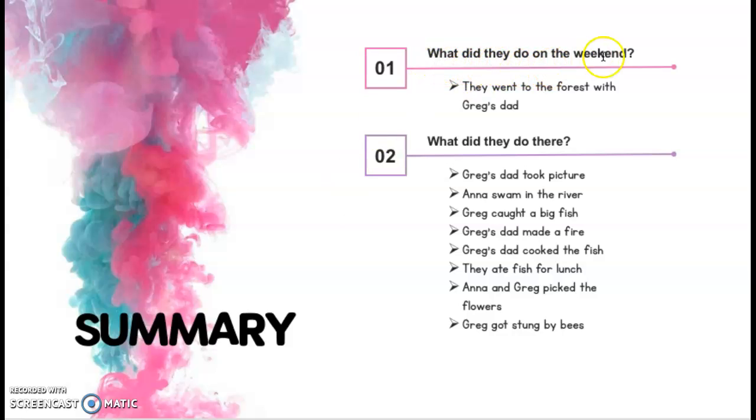What did they do on the weekend? They went to the forest with Greg's dad. What did they do there? Greg's dad took pictures. Anna swam in the water. Greg caught a big fish. Greg's dad made a fire. Greg's dad cooked the fish. They ate the fish for lunch. Anna and Greg picked the flowers. And at the end of the story, Greg got stung by bees.